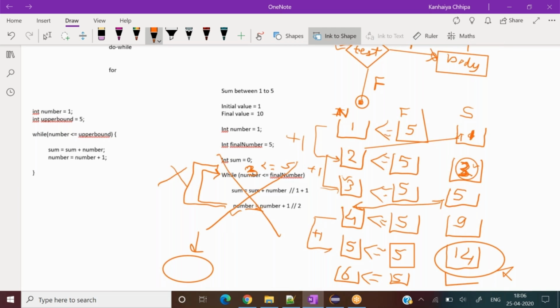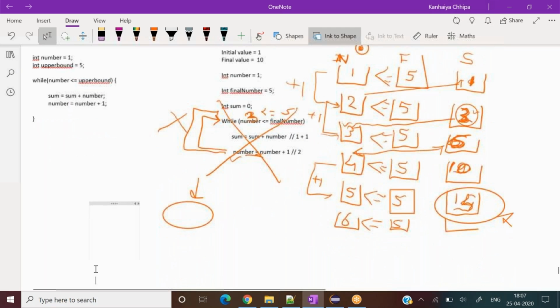Did you get the point, or should I redraw the logic underneath? So the mistake was done over here in the first statement itself, right? We mistakenly wrote 2, because 2 plus 1 should be 3. Then 3 plus 3 should be 6, right? Then 6 plus 4 should be 10 rather than 9. So this becomes 10, and 10 plus 5 should be 15. So in that way it works.